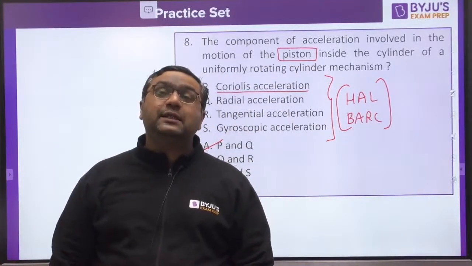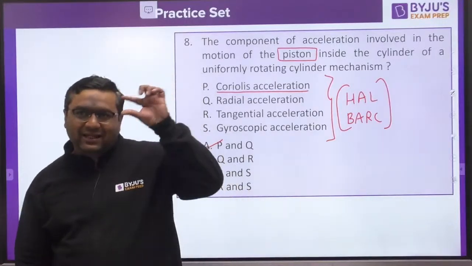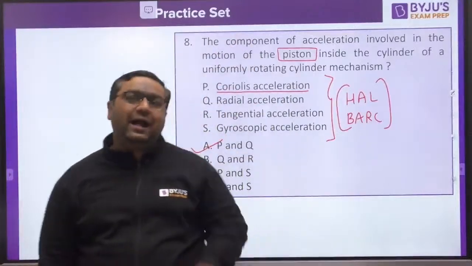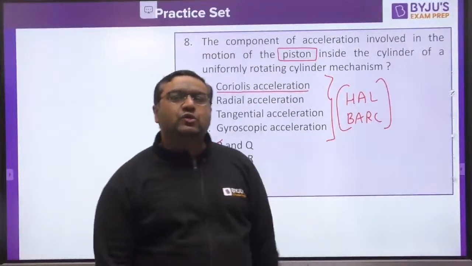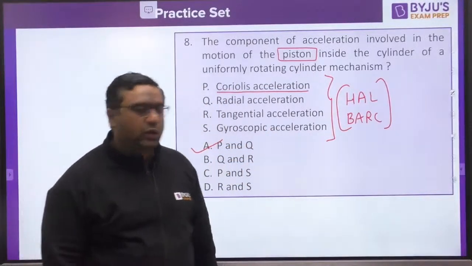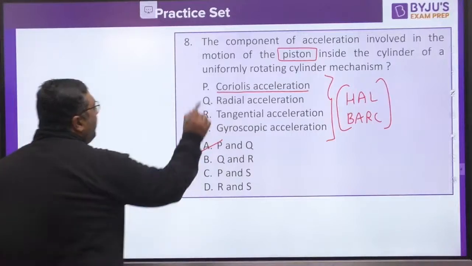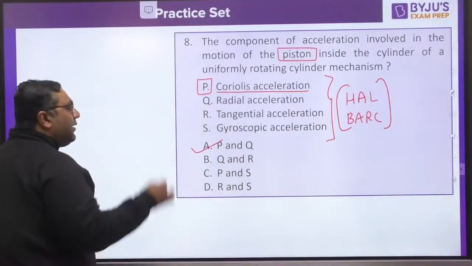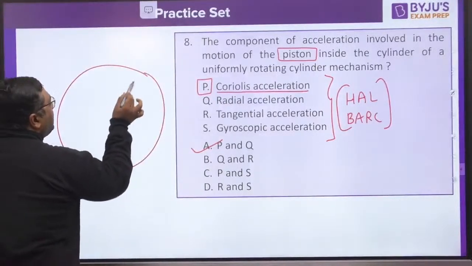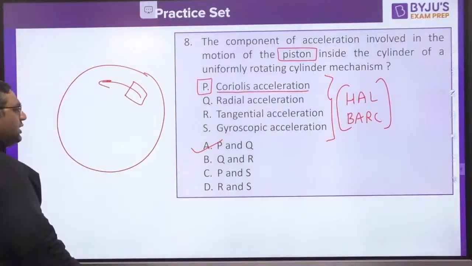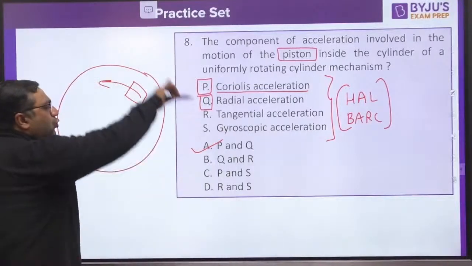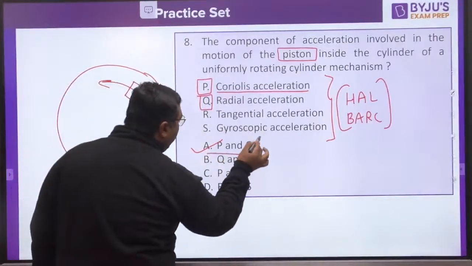So in a uniformly rotating cylinder mechanism, you know that the slider is reciprocating inside the cylinder, and that cylinder is continuously rotating. So when a slider slides on a rotating body, you will have Coriolis for sure. No doubt about that, the answer would have P, Coriolis. And radial is required because when the cylinder rotates, the piston would also be rotating. So for rotation, the radial component should always be there. So if 2 are correct out of 4, answer would be A only.